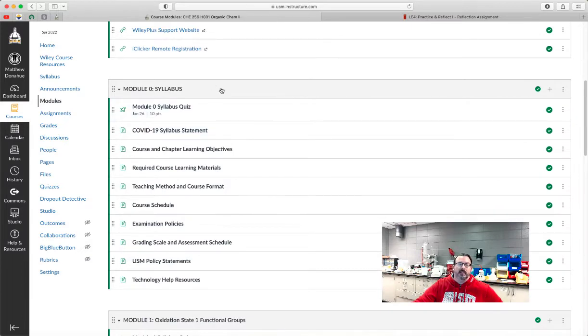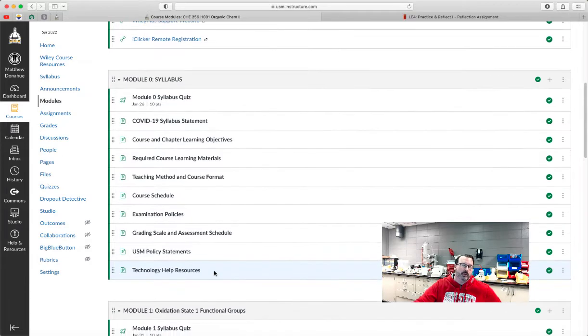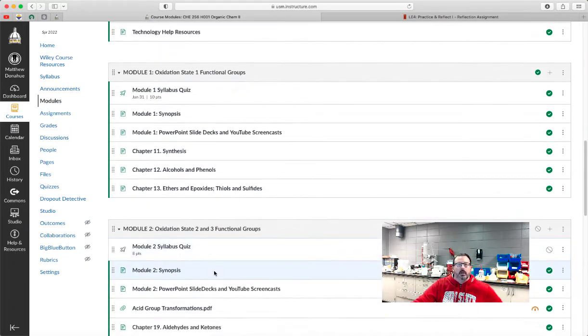Module 0 is all about the syllabus. There is a quiz related to that, and that quiz is due Wednesday, January 26th. You're definitely encouraged to read through all of these pages and understand the policies for the course and USM's policies as well. Module 1 is Oxidation State 1 functional groups. There is a quiz on that.